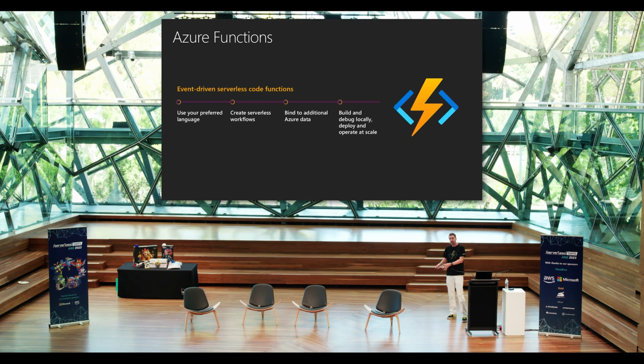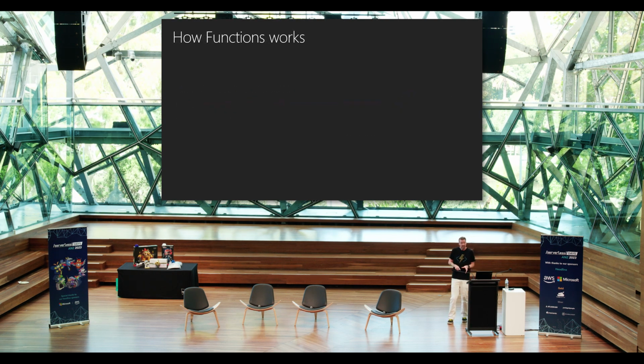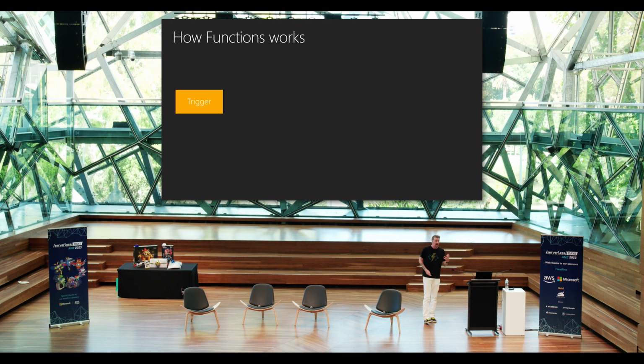To understand a bit about what we're doing to make it better to build JavaScript applications with Azure Functions, I want to talk a bit about how Azure Functions works from a technical standpoint. As I mentioned, there's a trigger that's going to happen, so the event that's going to start off and make your function execute. Let's use an HTTP trigger as an example. This is a request that's coming into the HTTP endpoint, and that's going to then start up the Azure Functions host process. Now, this is a .NET application, and this is the guts of Azure Functions. This is then going to get all the data from any additional bindings that you've got, so your database or storage accounts, queues, etc. That's going to get brought in to the function host as an input payload.